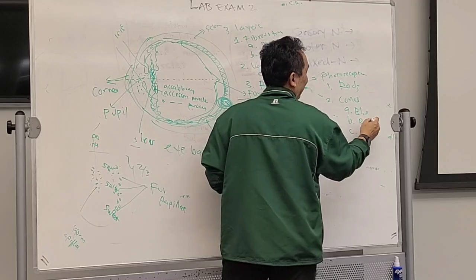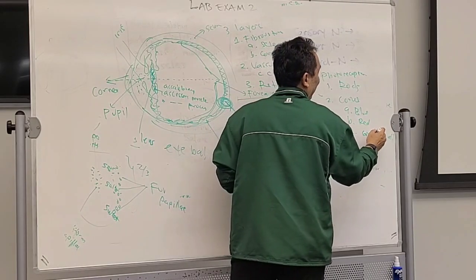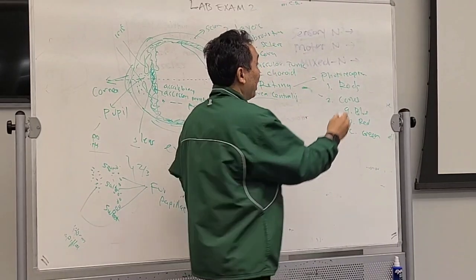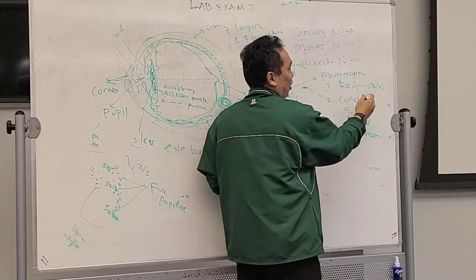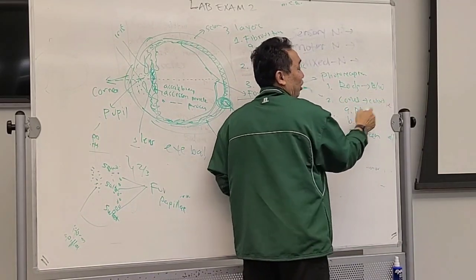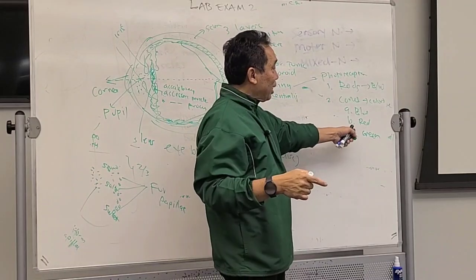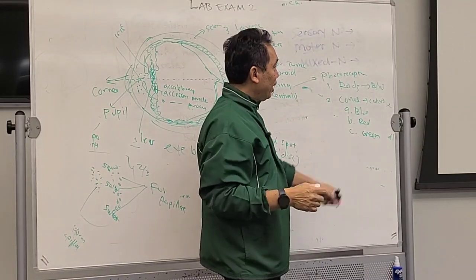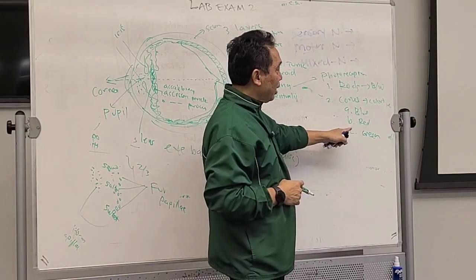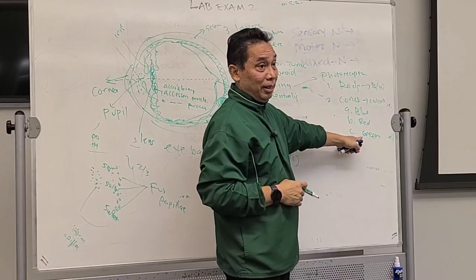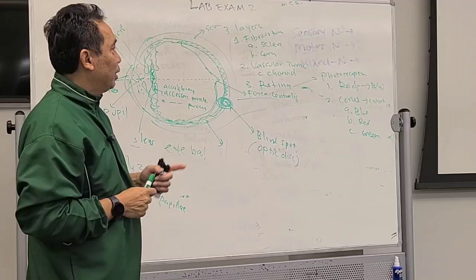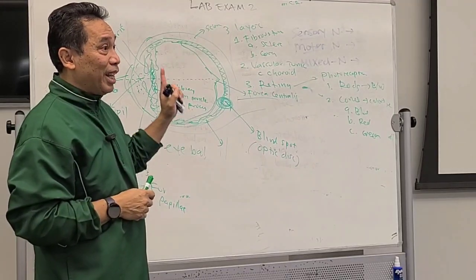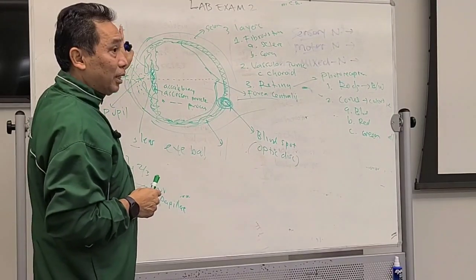Blue, red, and green. Black and white is here. Cone is color. So therefore you have three colors: blue, red, and green. Okay? If you are color blind, it's mostly red and green. Color blind. Okay? You get this one. So that's for the special sense.